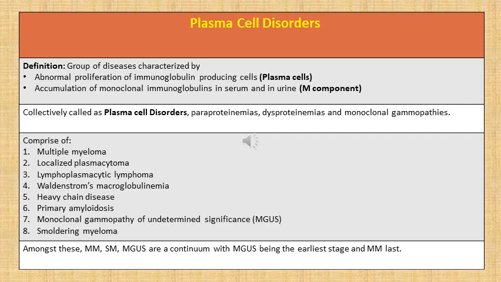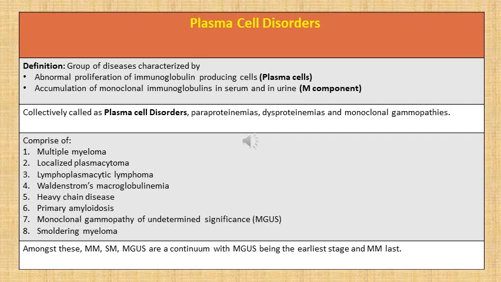These disorders are also collectively called plasma cell disorders or paraproteinemias or dysproteinemias and monoclonal gammopathies. Coming to classification, these comprise multiple myeloma, localized plasmacytoma, lymphoplasmacytic lymphoma, Waldenstrom's macroglobulinemia, heavy chain disease, primary amyloidosis, monoclonal gammopathy of undetermined significance, which is shortly called MGUS, and finally smoldering myeloma.